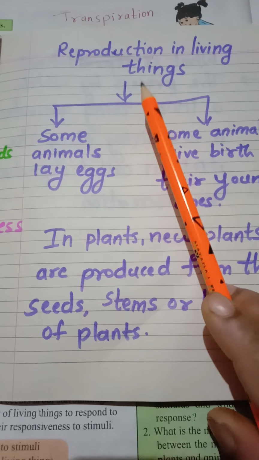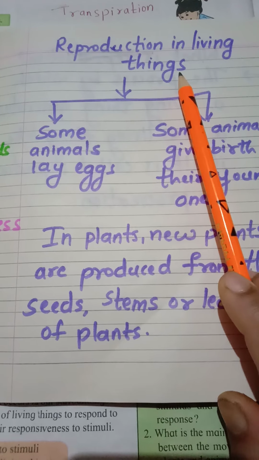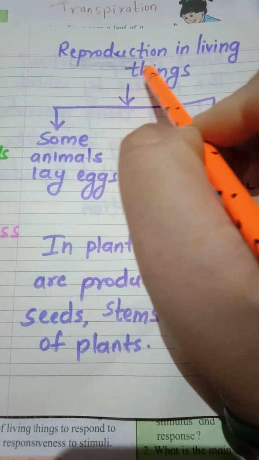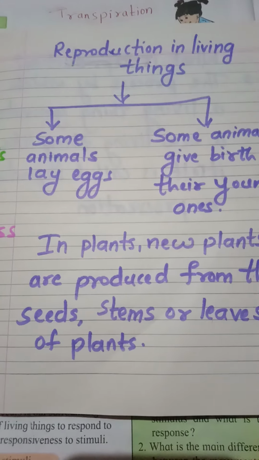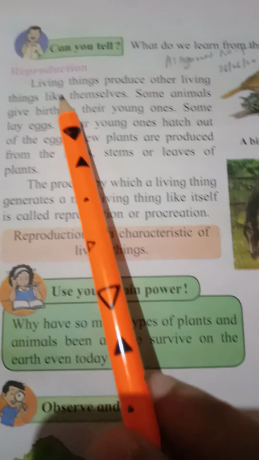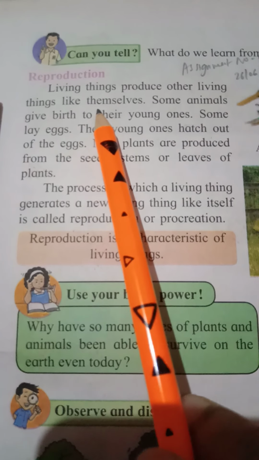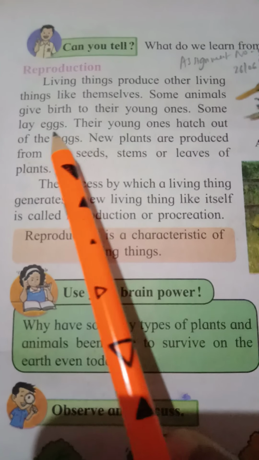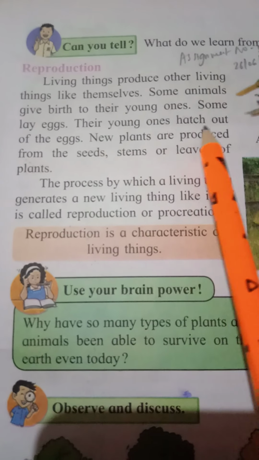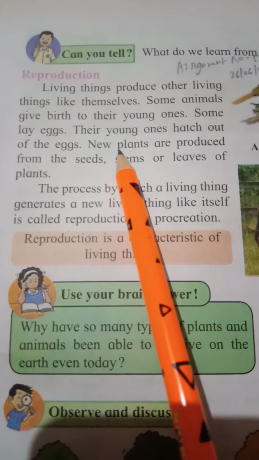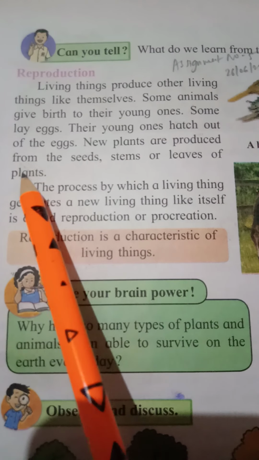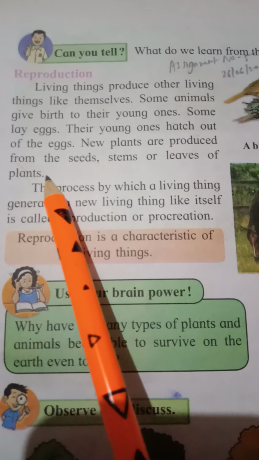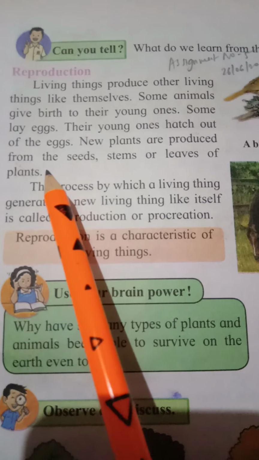Now, the next part is reproduction in living things. The other characteristic of living things is reproduction. Clear with this? Living things produce other living things like themselves. Some animals give birth to their young ones, some lay eggs. Their young ones hatch out of the eggs. New plants are produced from the seeds, stems or leaves of plants. So this is the reproduction seen in plants.